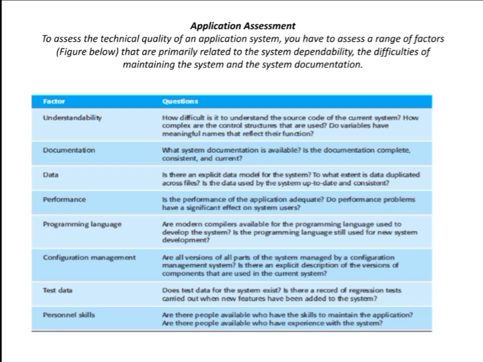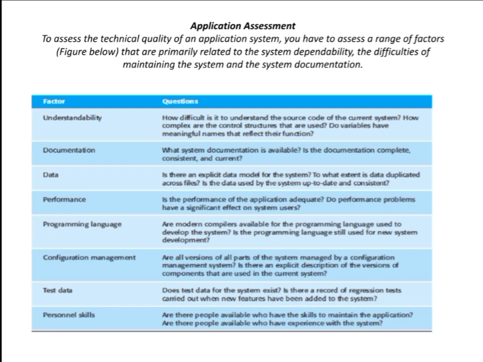personal skills, that means maintaining staff skills. In simple words, staff skills. Are there people available who have the skills to maintain the application? Are there people available who have experience with the system? Obviously, staff skills play a very important role. If the people are there to maintain your software, you can definitely use the application. That means the application is good, because people are there to maintain it.